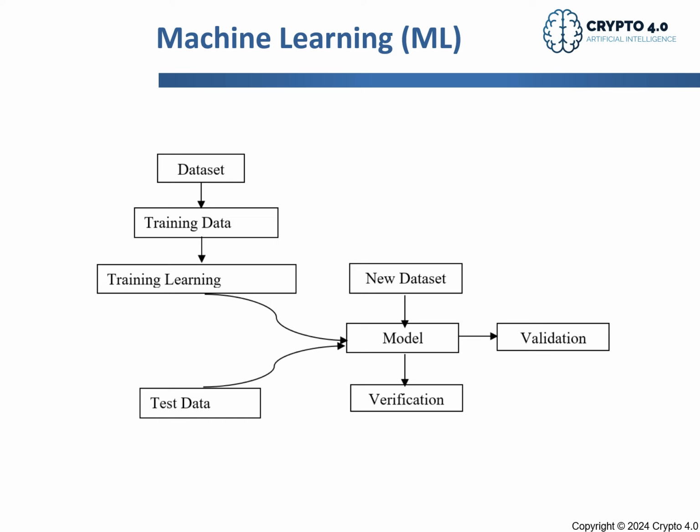Then the model will come out with results, and we need to verify these results and see how good they are. If we get a good result, we can apply this model to a new data set. And as long as we have good results in the prediction for a new data set, we can validate our model. We need to be careful with two artificial intelligence concepts.